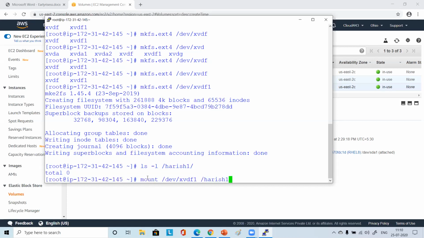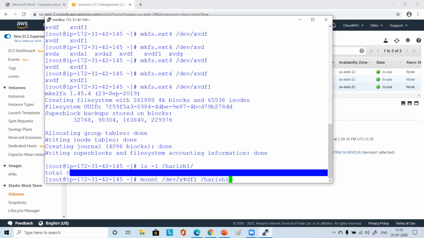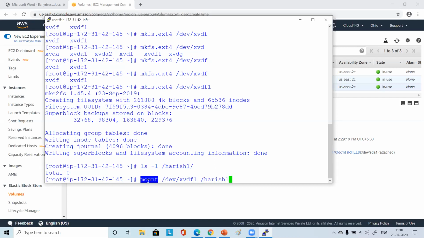So this mount will take 2 arguments. These are called command line parameters. Now this is the command, and it is taking 2 arguments. One is what you want to mount, and the other is where you want to mount it.